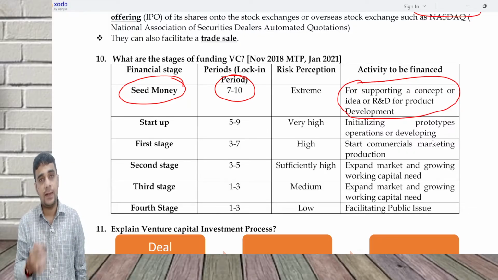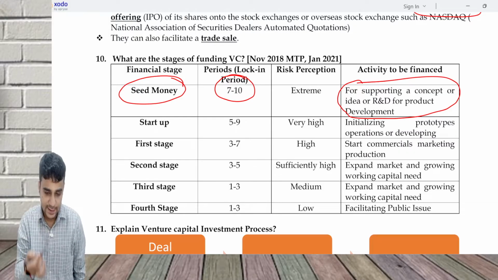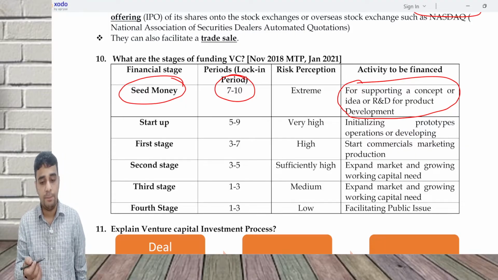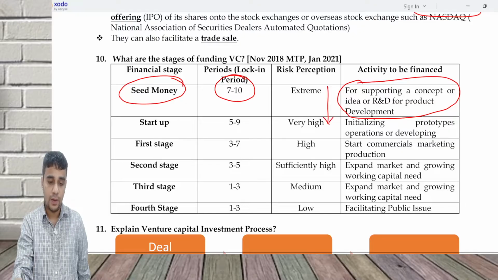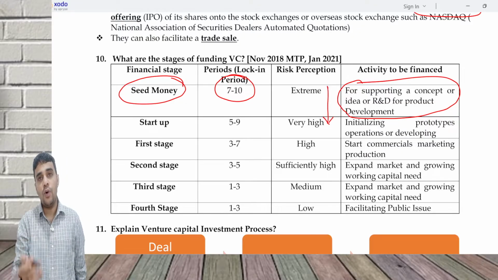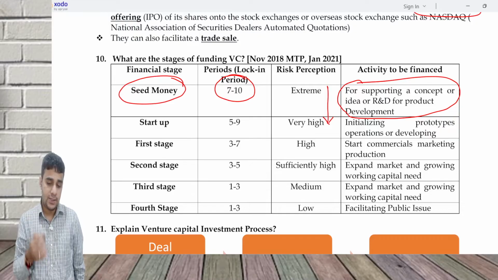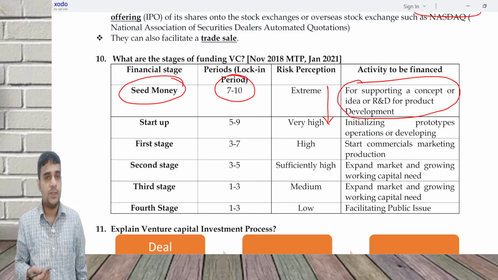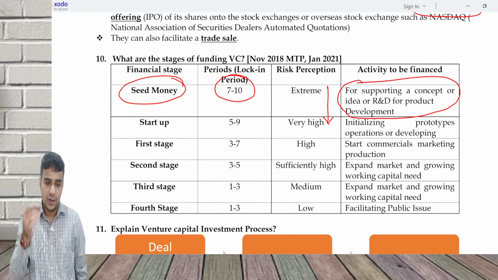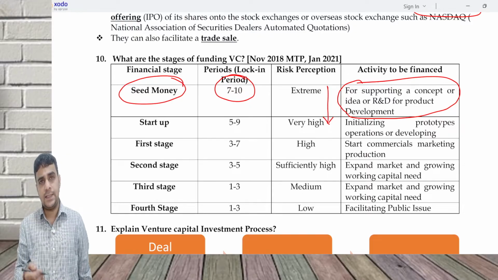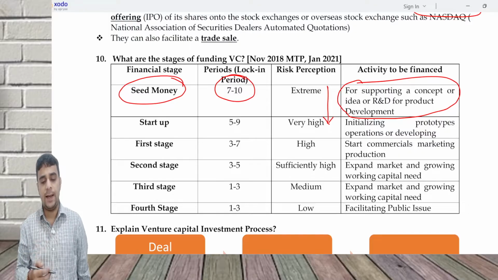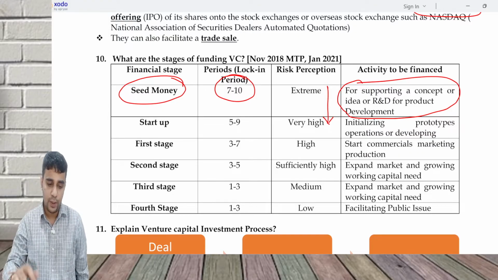Next is the startup stage. In the startup stage, some idea has come in and you have started developing a prototype, so the risk is going down. First stage, you are now going to do production and sell it. Second stage, you want to expand further. Third stage, you want to expand further. Fourth stage, maybe for a public issue. So the risk level will keep going down as you go to later stages. But seed money is the extreme risk stage. Startup is very high. First stage high, then second stage sufficiently high, medium and low. The risk level will keep going down.